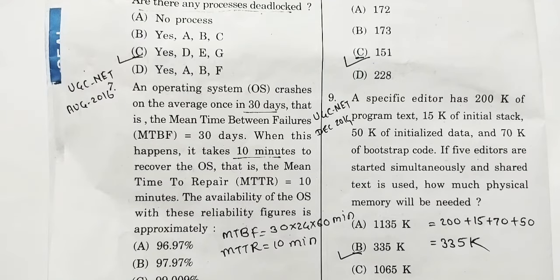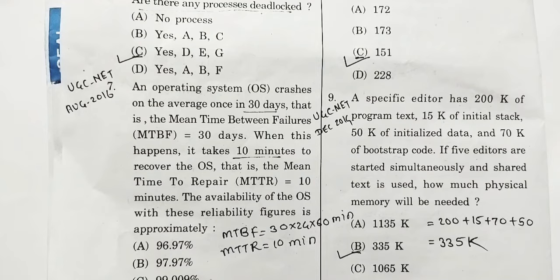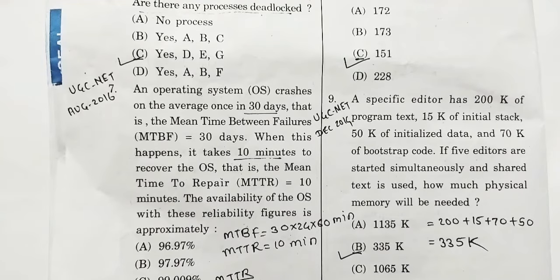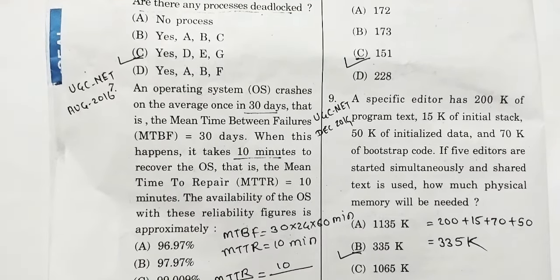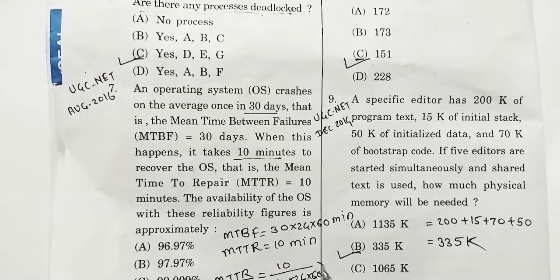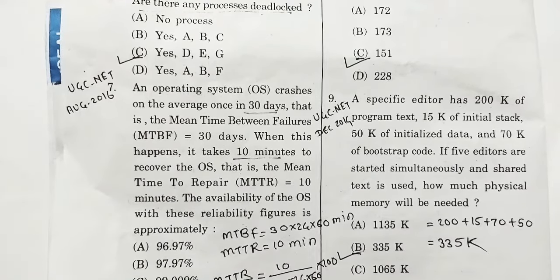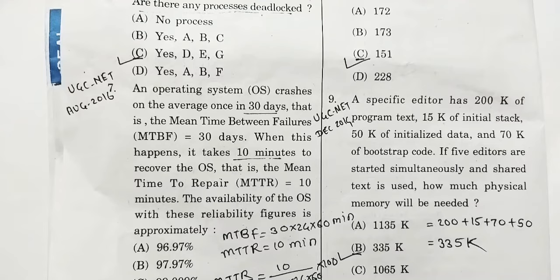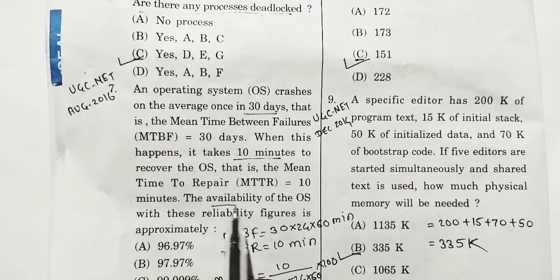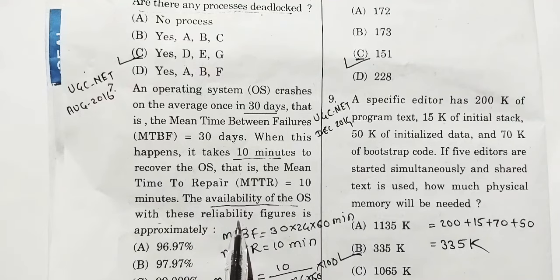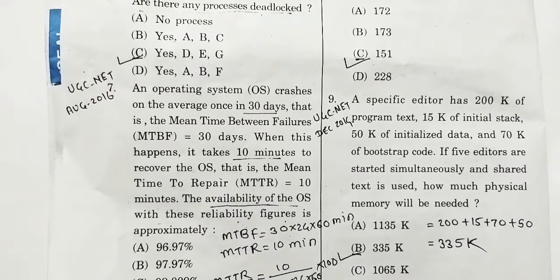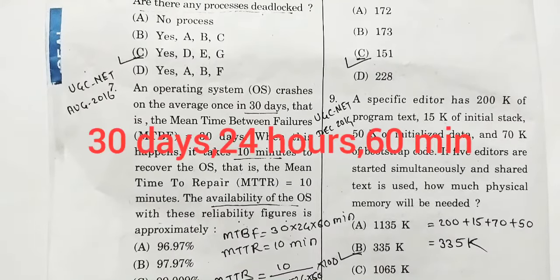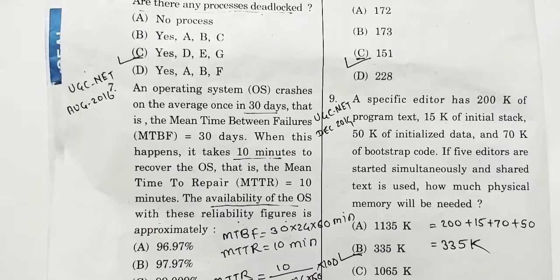Okay, so time fraction, we have to find time fraction. Time fraction means MTTR divided by mean time between failures, which is equal to 10 divided by 30 into 24 into 60 into 100. Now after solving, this value is 0.023%. Okay. Now we just have to find what is the availability of the operating system with this reliability figure, approximately. Just 100 minus 0.023. Answer is 99.97%. This is very simple.